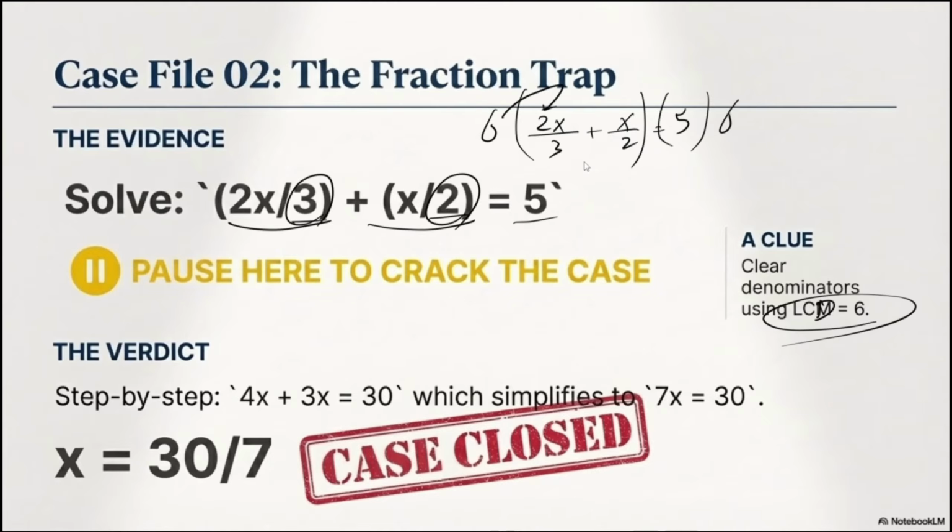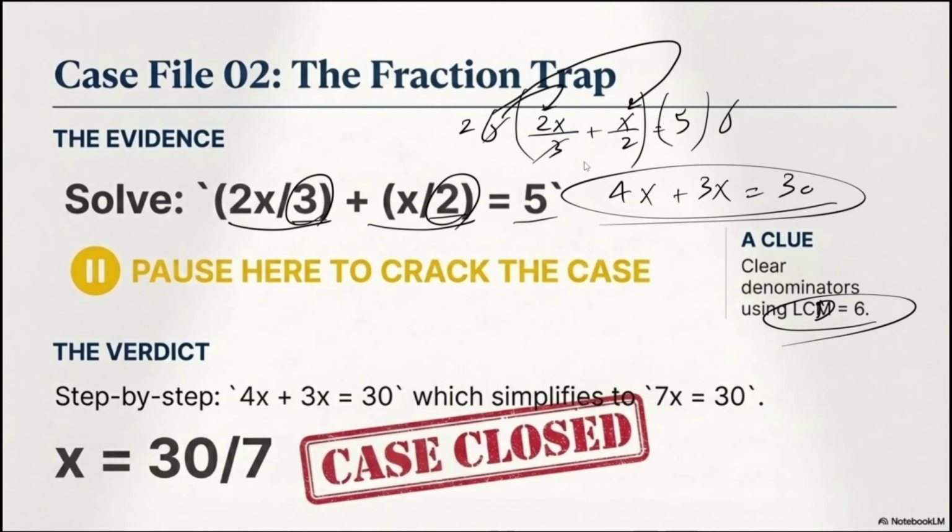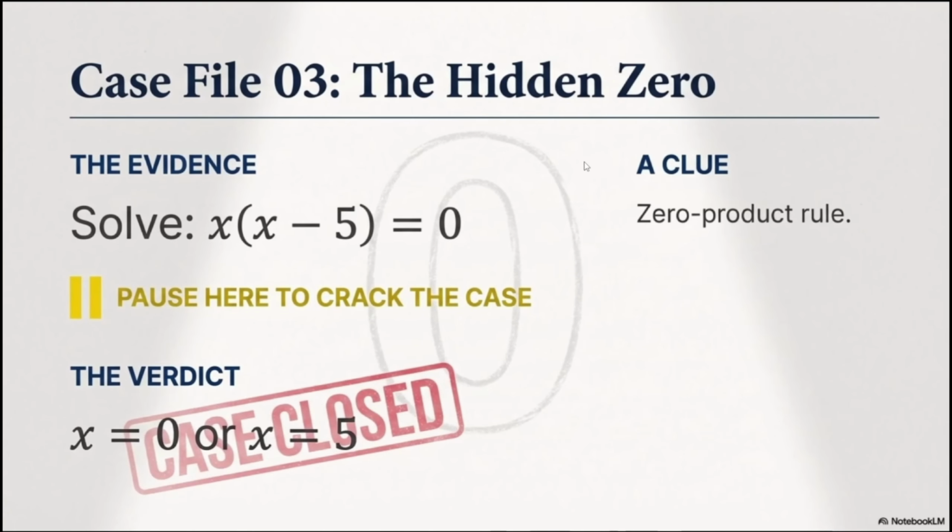So 6 times 2x over 3 means that 6 divided by 3 is 2, so I have 4x. Then I have 6 multiplied by x over 2. Either you can cancel the 6 and 2 or divide them at the very beginning: 6 divided by 2 is 3. Or you can multiply 6 by x and after that divide by 2. Either of these two ways, you should have the same answer. So 3x equals 30. At the end of the day, I have all of my x's on one side and all of the numbers on the other side. So I have 7x equals 30, so my final x is going to be 30 over 7. You can do this calculation: 30 divided by 7 is something around 4.3. Second case closed.